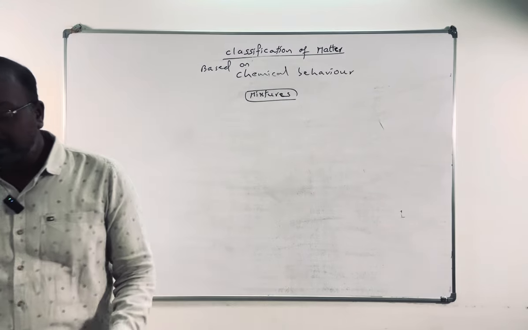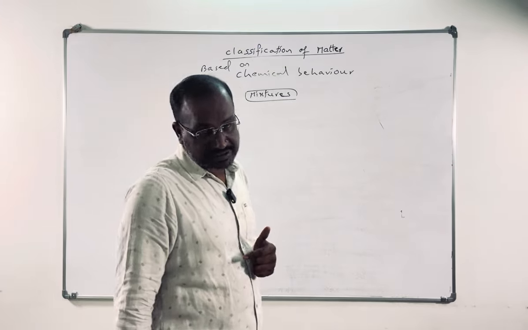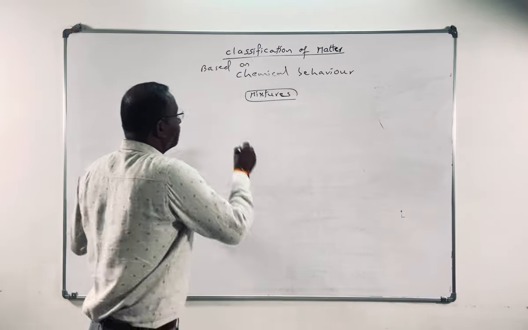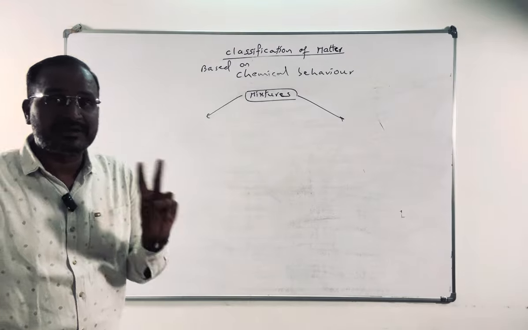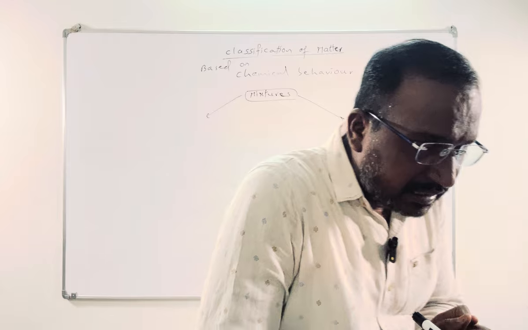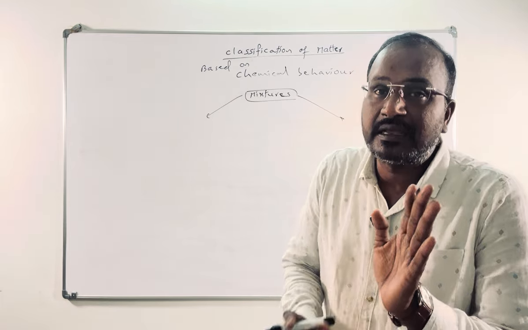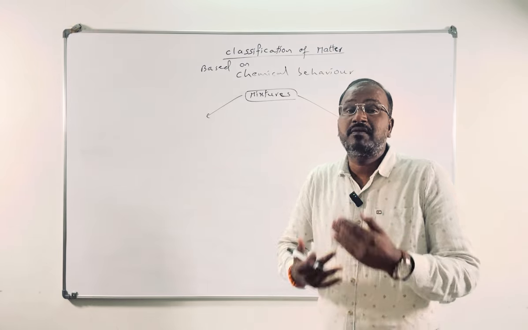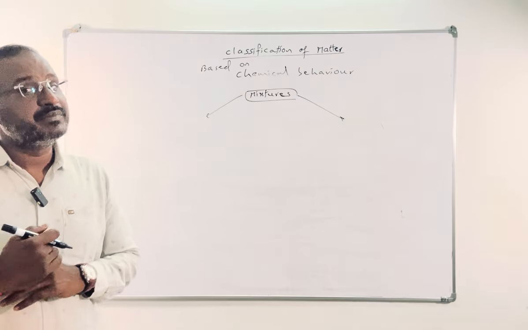Matter can be divided, based on chemical behavior, into two types: pure substances and mixtures. What is the difference? If only one type of compound is present in a matter, we say it is a pure substance. If more than one type of chemical compound is present in the matter, we say it is a mixture.